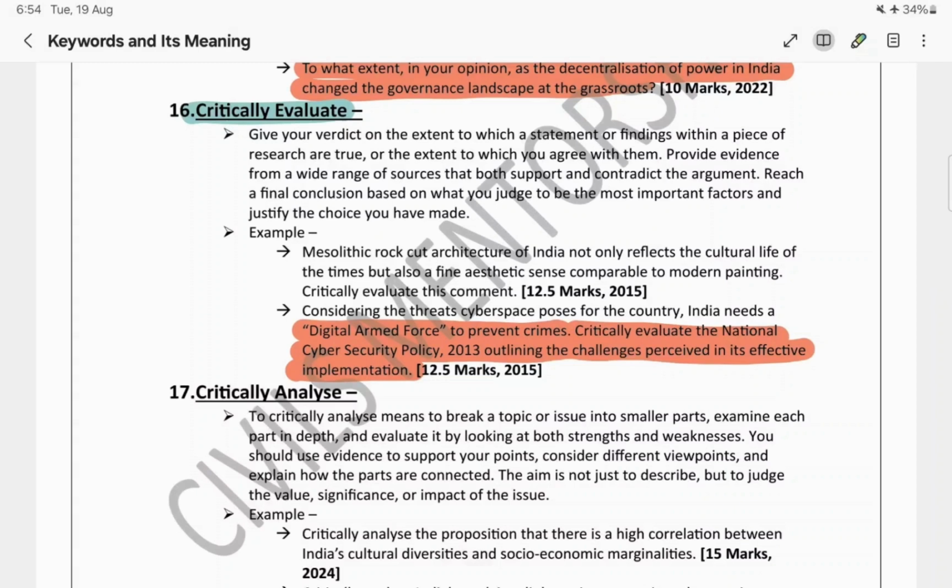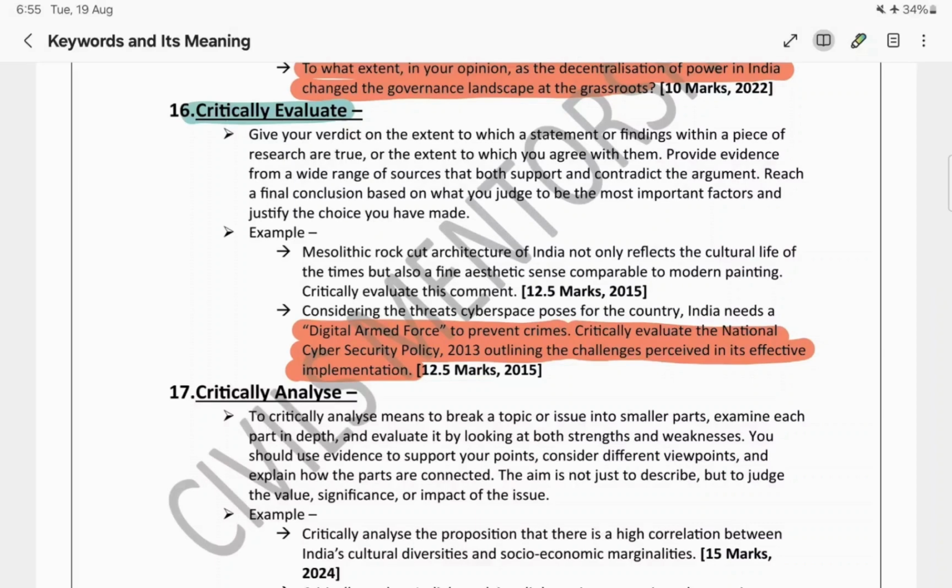These things they are asking for in this question. Obviously there would be certain challenges, but it's not that it did not have any good impact on the cyber security space. So we need to provide that aspect as well, a balanced approach in our answer.